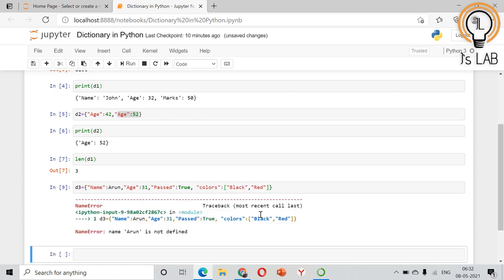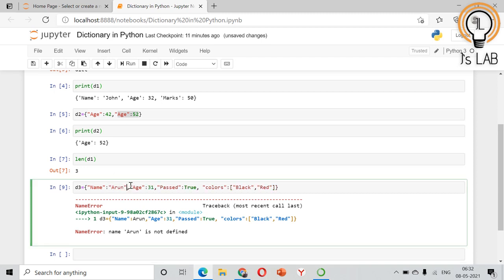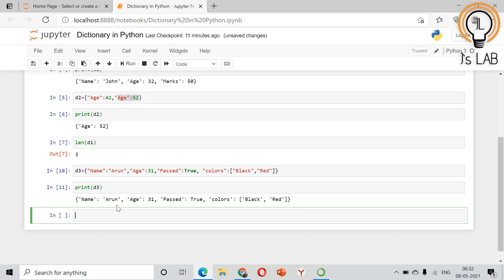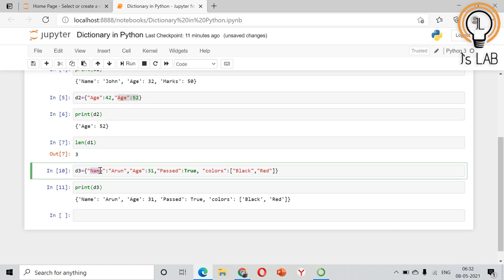Now it's clear. So two mistakes were there. Now print D3. So name, age, you can see this. Here we used strings, integers, boolean, and we also used a list. So everything you can add into the dictionary.